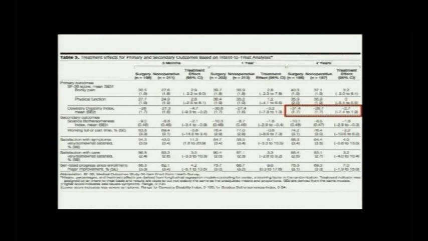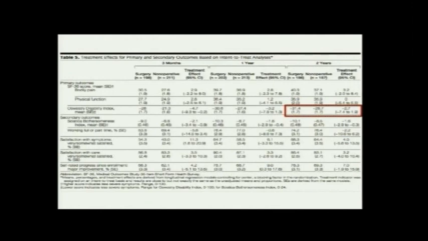all these numbers are listed. How do you make sense of all this, right? So if you focus on the Oswestry disability group, you see the surgery is minus 26, or non-operative is minus 21 at 3 months period, right?